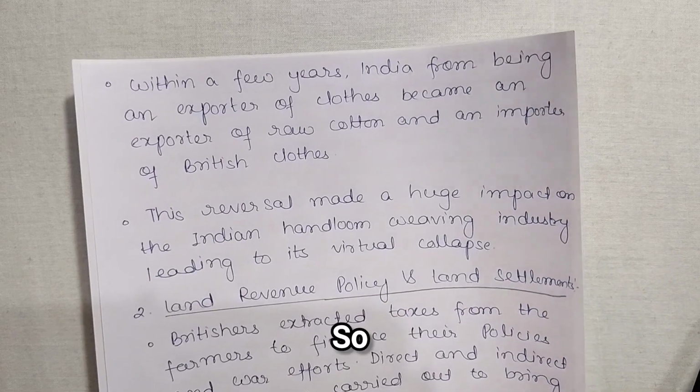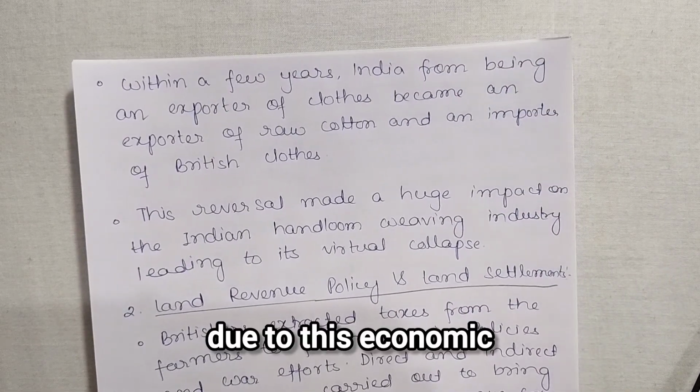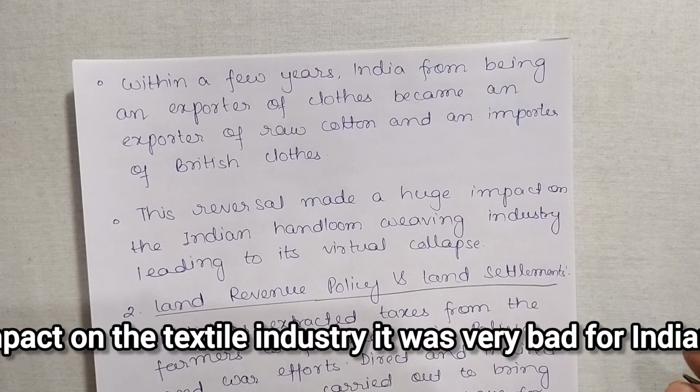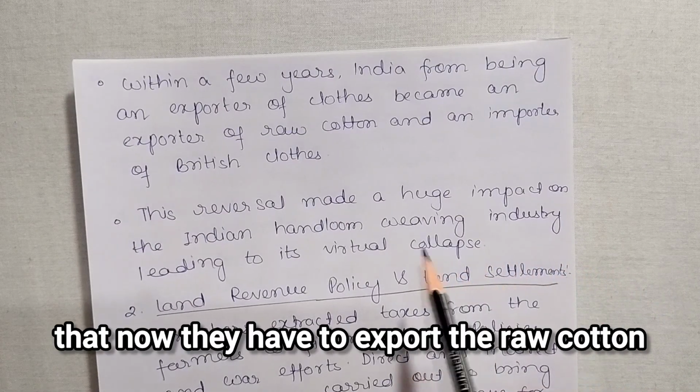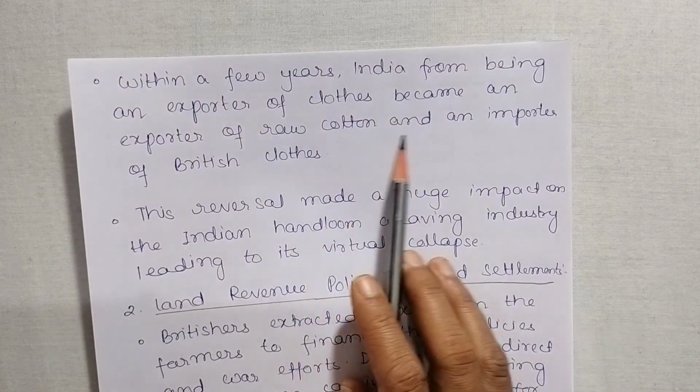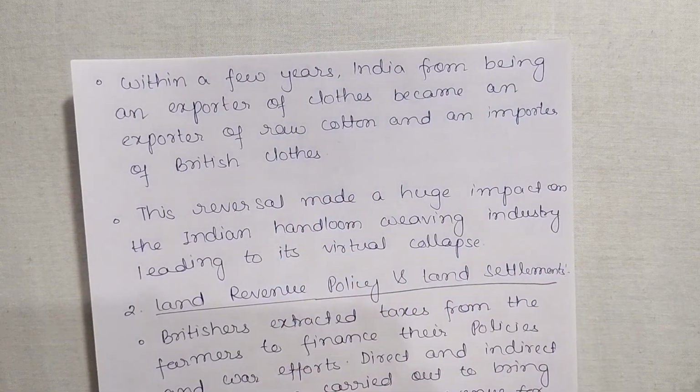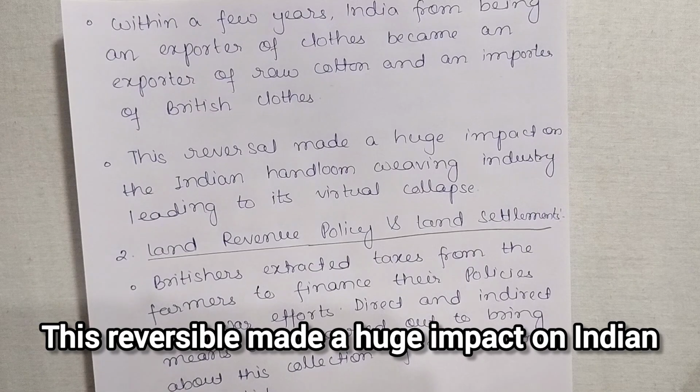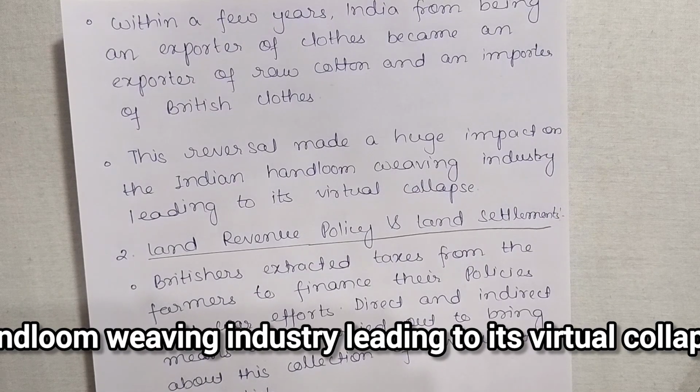This economic impact on the textile industry was very bad for Indians, as now they had to export raw cotton and import British cloth. This reversal made a huge impact on the Indian handloom weaving industry, leading to its virtual collapse.